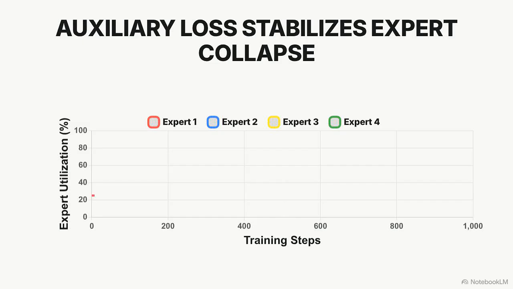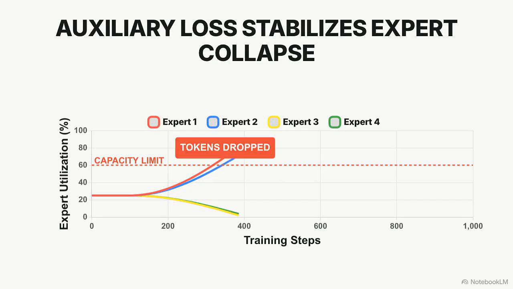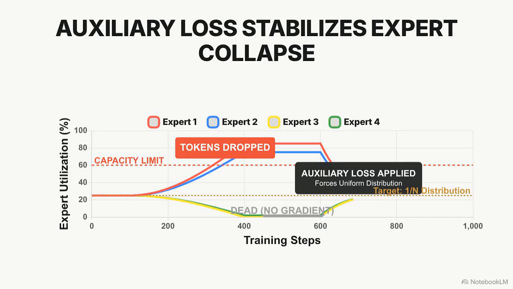This chart demonstrates a massive behavioral problem inherent to Top-1 routing. Left entirely to its own devices, the network will inherently learn to route almost all of its tokens to one or two favorite experts. Those favorite experts immediately hit strict capacity limits. Millions of tokens drop, while the remaining N-1 experts receive no gradient and effectively die.